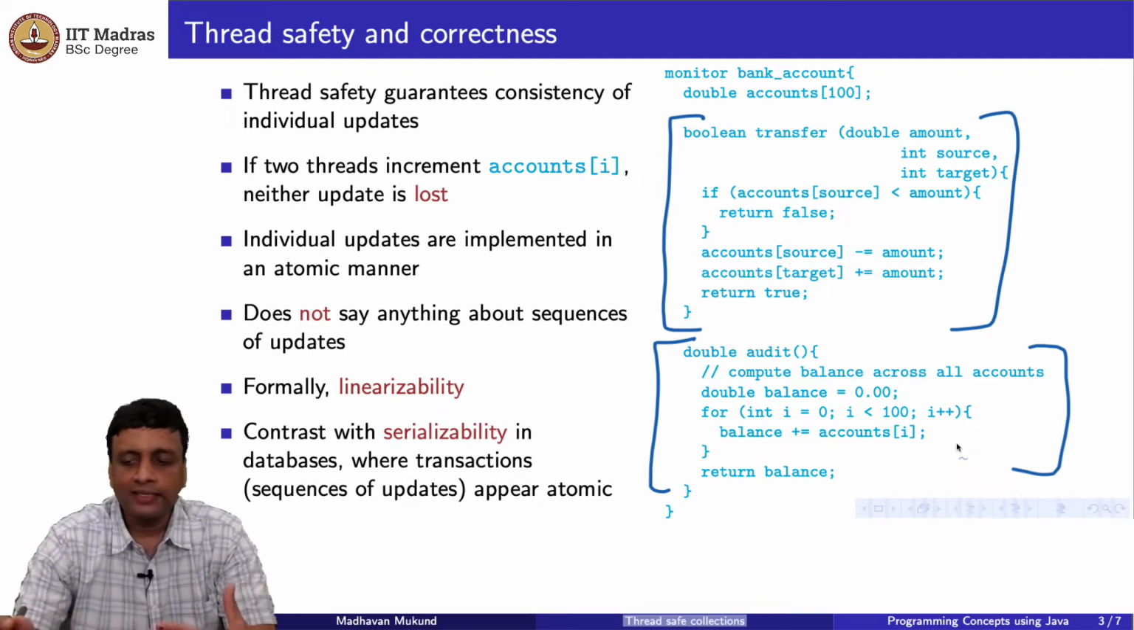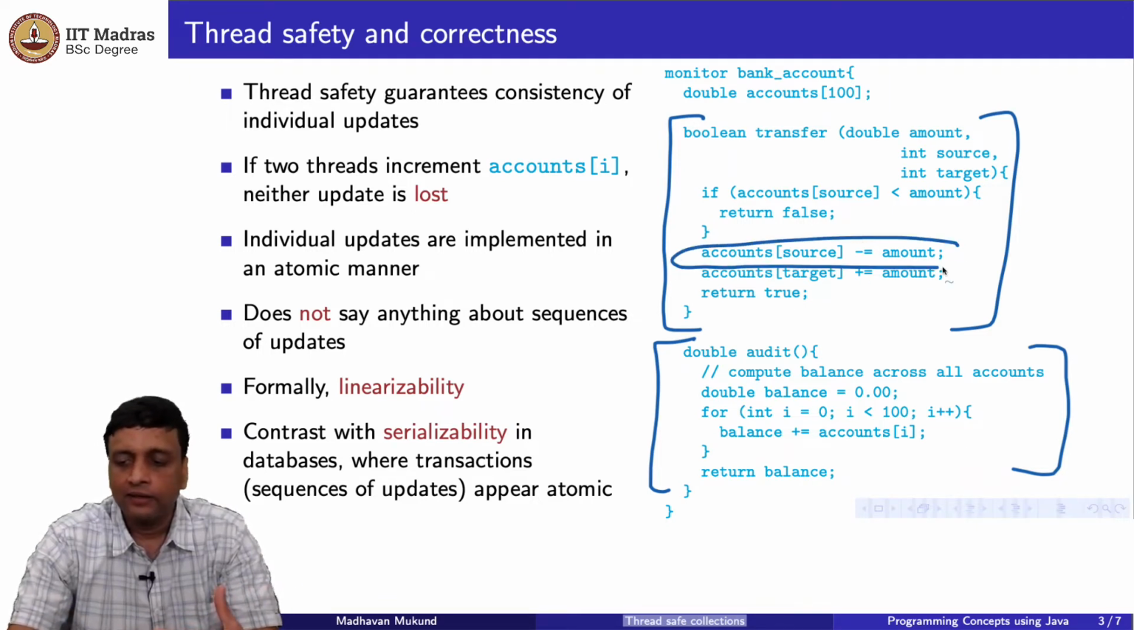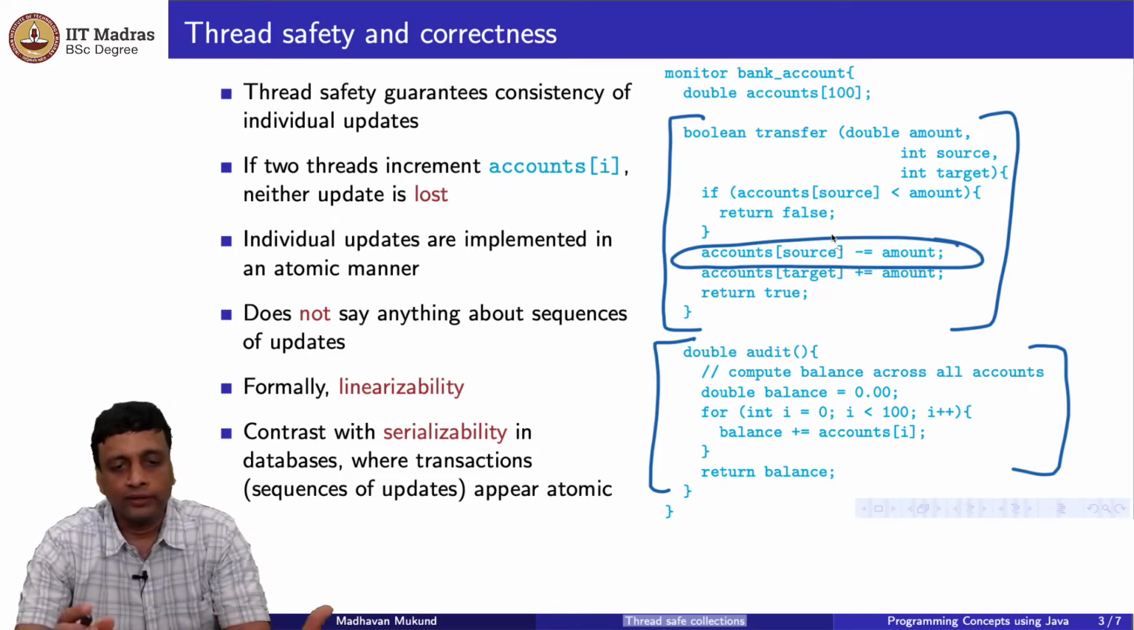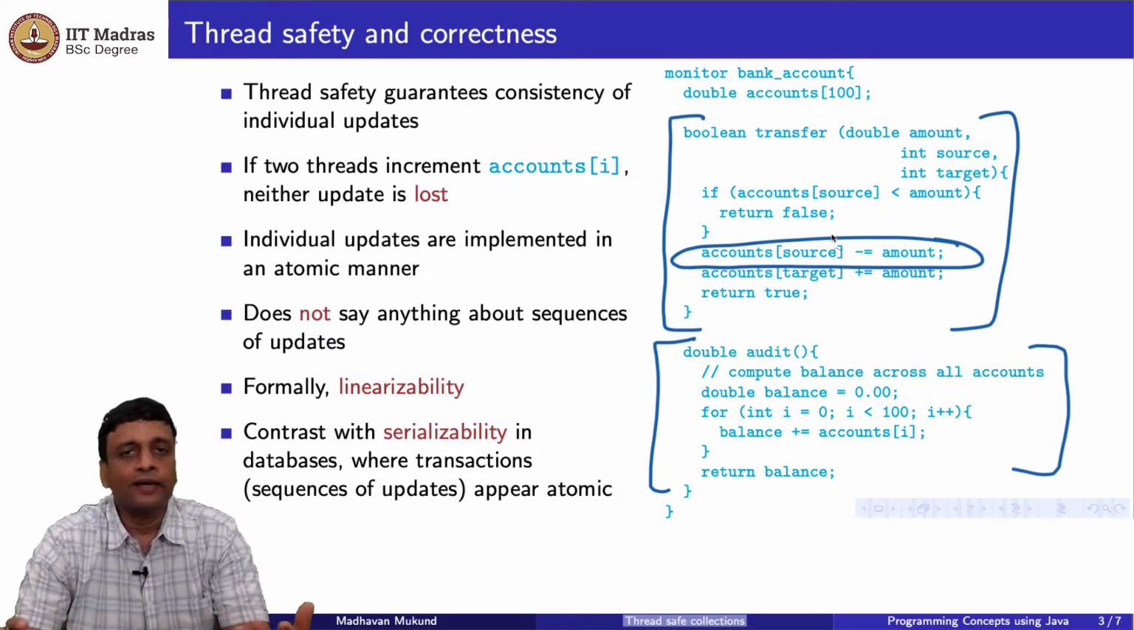Whereas linearizability is just saying that this update to an individual part of the array is guaranteed to happen correctly if I do it in this thread safe way, even if there are other things happening in parallel. So that's the important distinction.